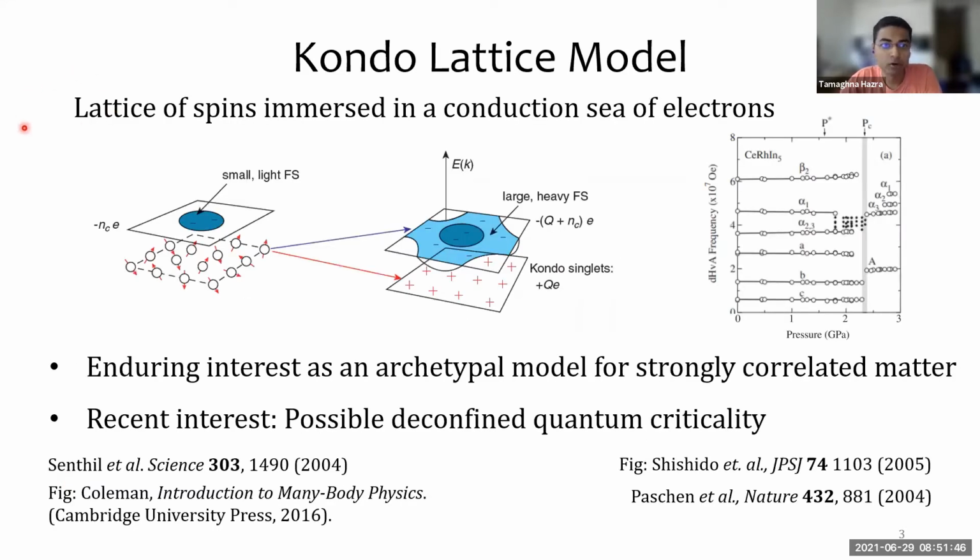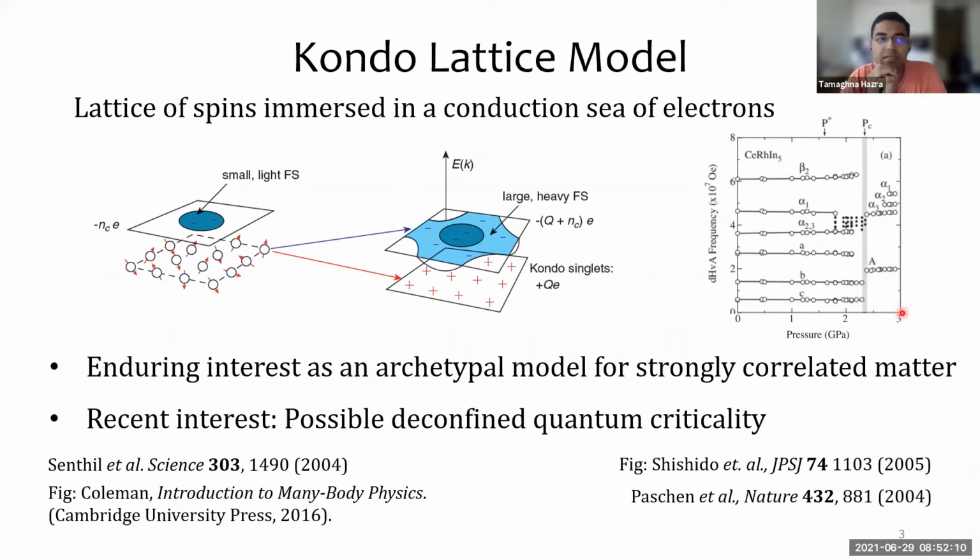Now, the Kondo lattice model is a lattice of spins immersed in a conduction sea of electrons. As a result of the coupling, the spins ionize into heavy fermions, which join the conduction sea. The resulting expansion of the Fermi surface is supported by the experimental observation of a jump in the magneto-oscillation frequencies as you enter the Kondo-coupled heavy Fermi liquid.